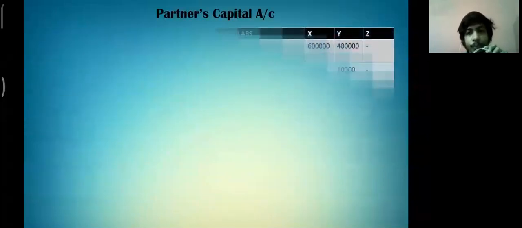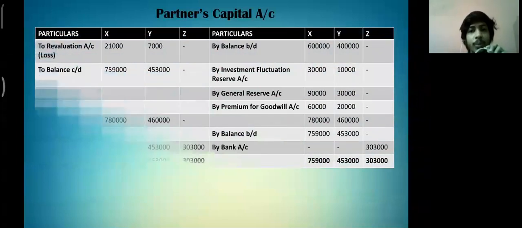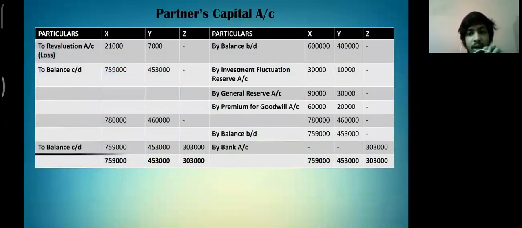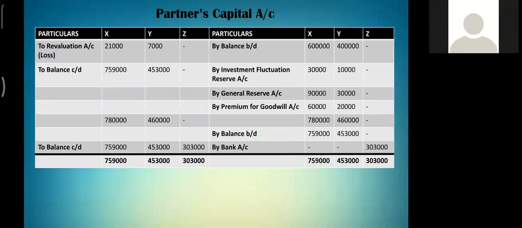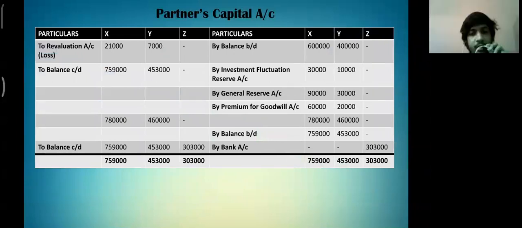Now, let us see the partners' capital account. We are having the opening balances of partners as 6 lakh and 4 lakhs from the given balance sheet. Now, as we all know, the reserves given in the balance sheet are always transferred to the old partners in the case of admission of a partner.